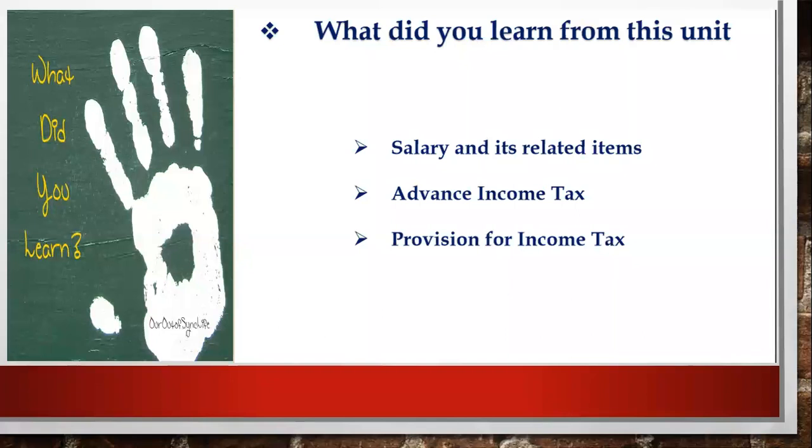Advance tax means that normally income tax should be paid in the year you have earned the income. The second name for advance tax is pay as you earn. Clear? For provision for income tax, you have learned that you have to create a provision out of your profit before making a payment of tax. So you have to create a provision. Clear that, everyone?